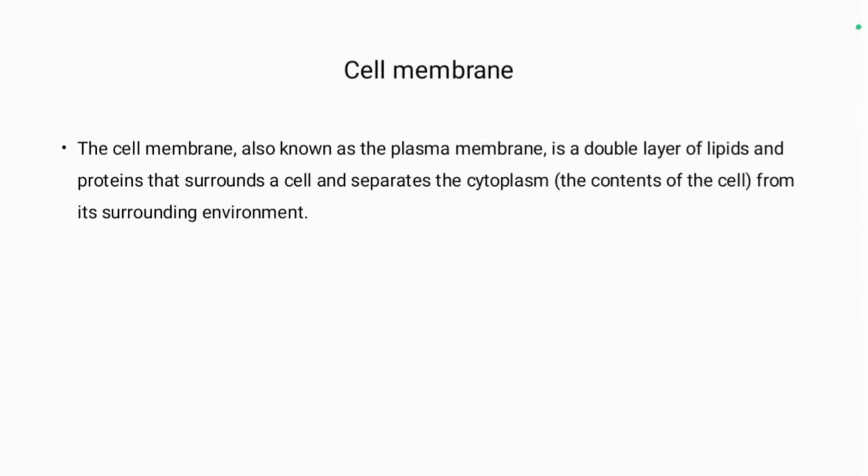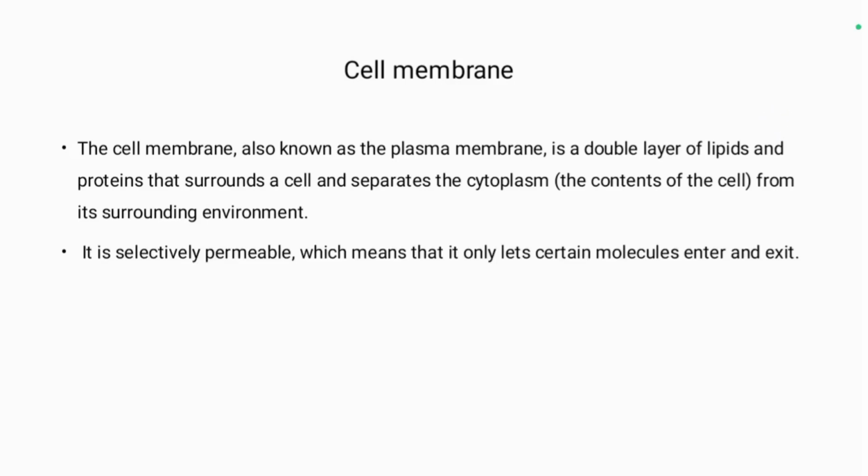Cell membrane. The cell membrane, also known as plasma membrane or partially permeable membrane, is a double layer of lipids and proteins that surrounds a cell and separates the cytoplasm, the contents of the cell, from its surrounding environment. It is selectively permeable, which means that it only lets certain molecules enter and exit.